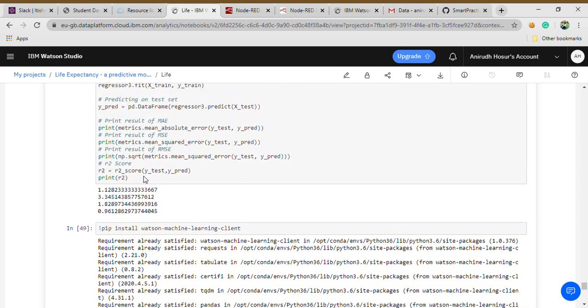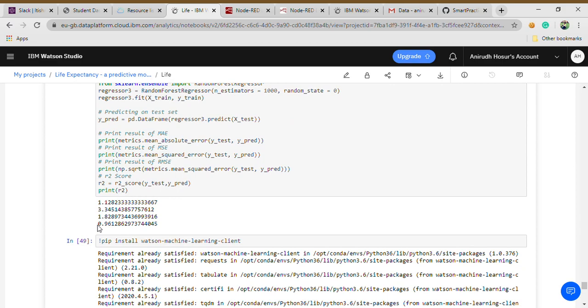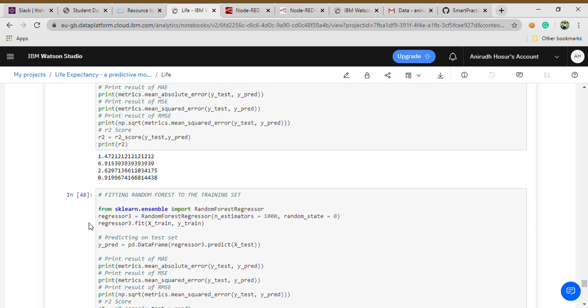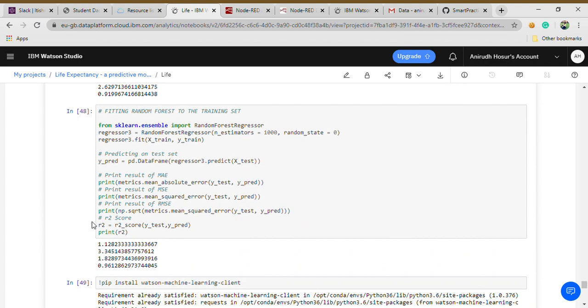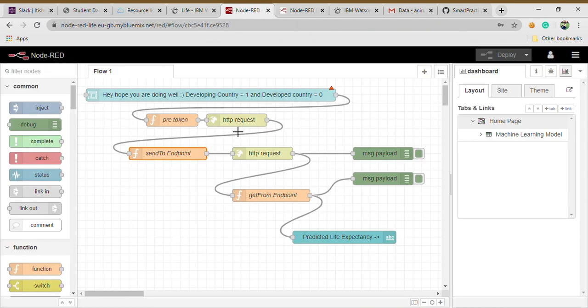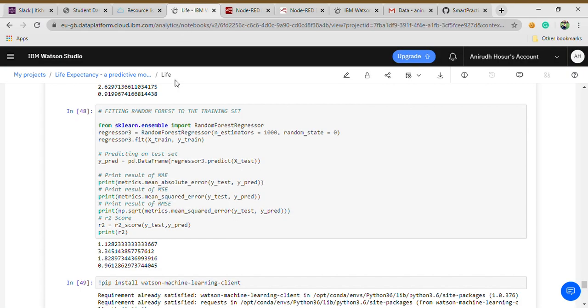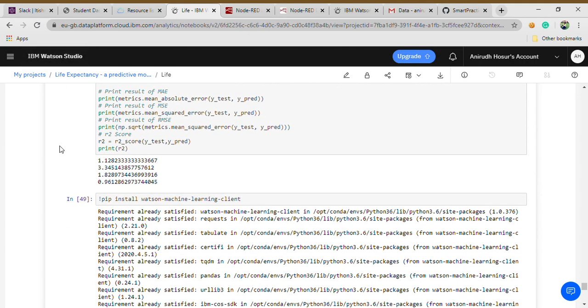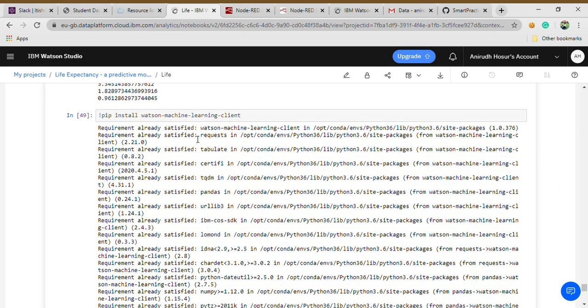This is the backend. Up to 96% over here, it's backend. Until before line 49, which is basically line 48, that was our machine learning model. Really simple. Now we have to connect our backend with the Node-RED frontend. To do that, IBM Watson Studio has provided us with this Watson machine learning client.